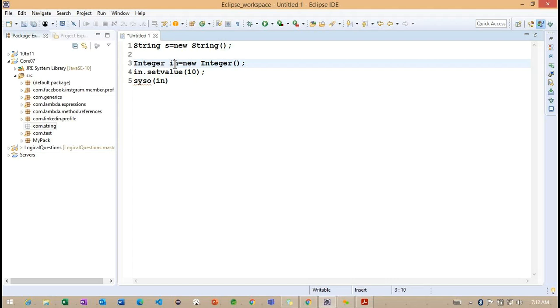So once an object is created, it cannot be changed. This is a very serious restriction we need to understand regarding strings. String is a final class, so we cannot extend it to any other classes. This is very important.